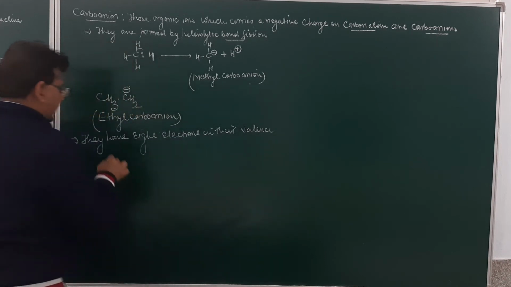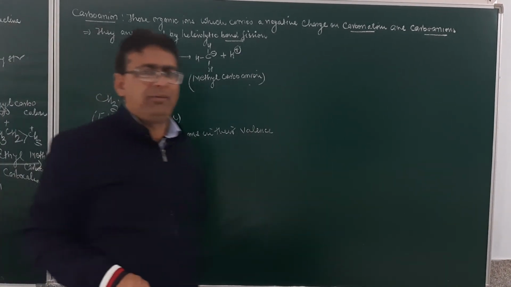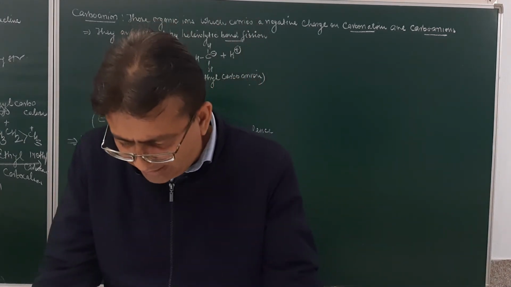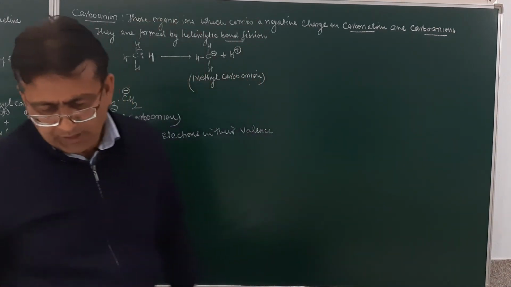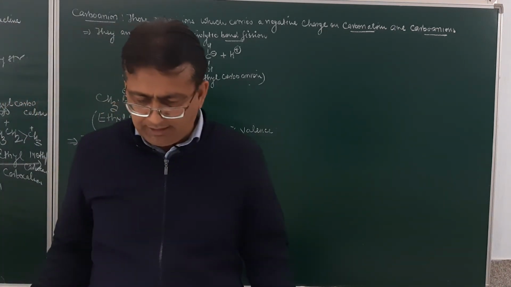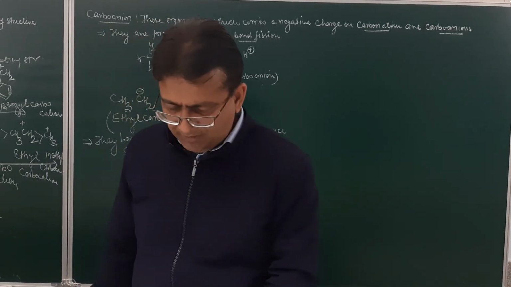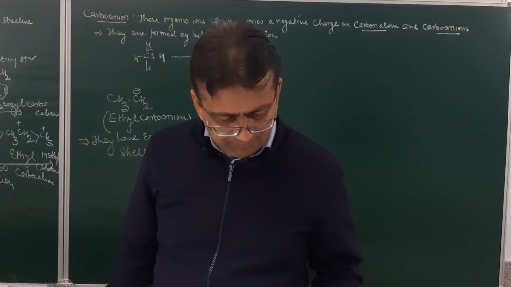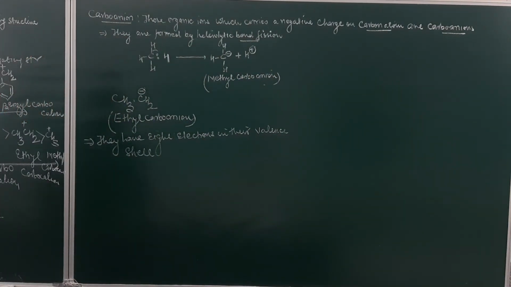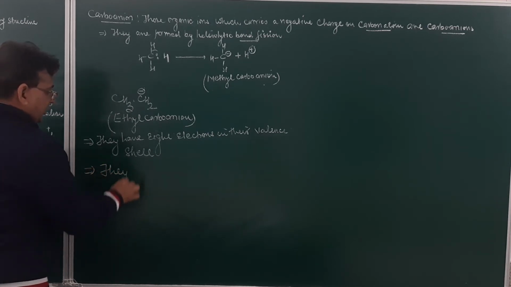They have 8 electrons in their valence shell. And what type of hybridization will it be? It will be sp3 type of hybridization. In fact, I must say over here, the type of hybridization in this case will be sp3. Is it clear? Now, they are diamagnetic in nature.